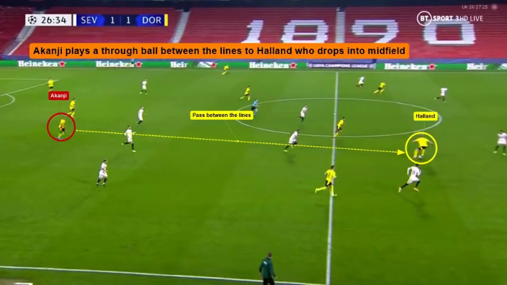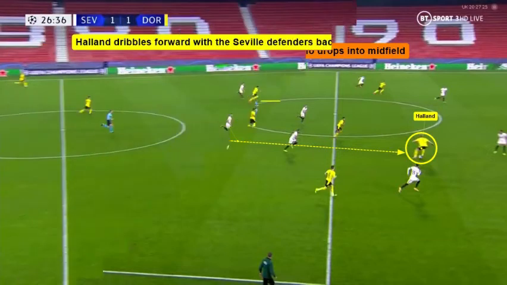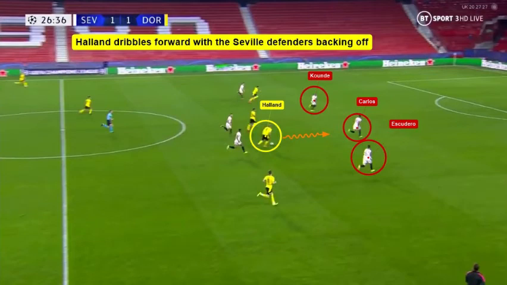For the second goal, we see Akanji playing a through ball to Haaland, and the pass meets the forward and midfield lines of Sevilla before it reaches Haaland in the midfield. Haaland then dribbles the ball forward with the Sevilla defenders backing off.